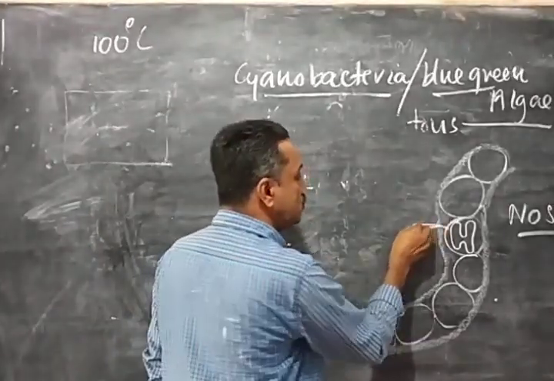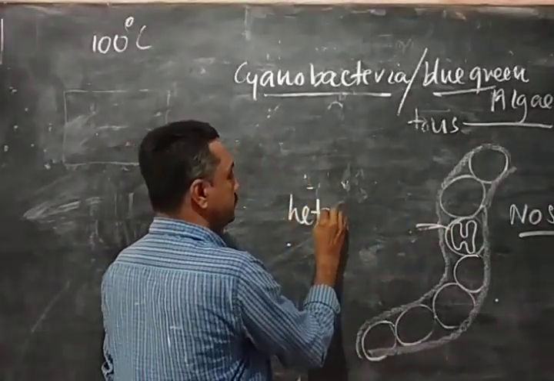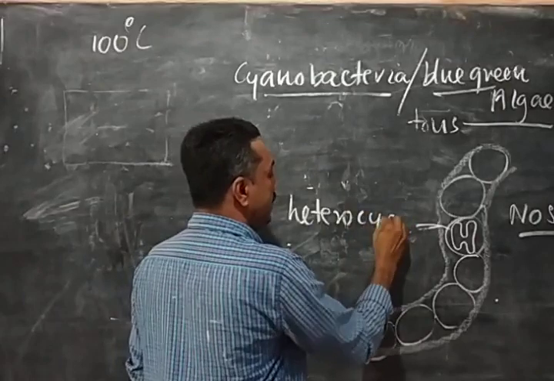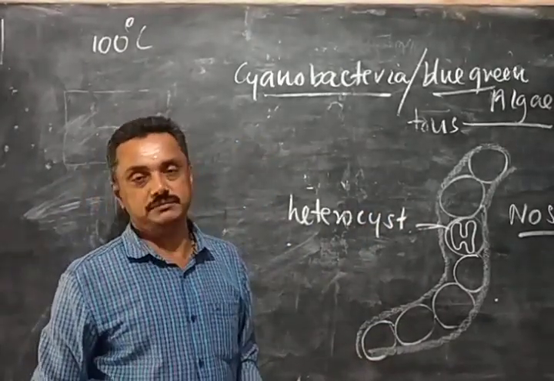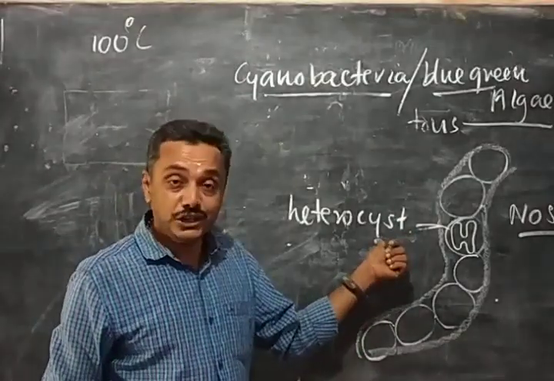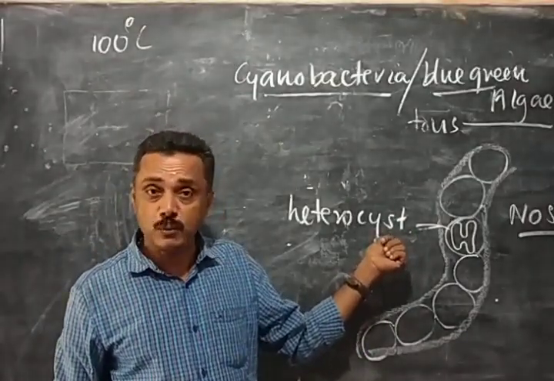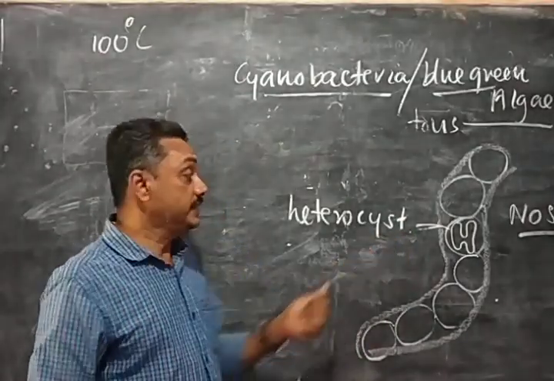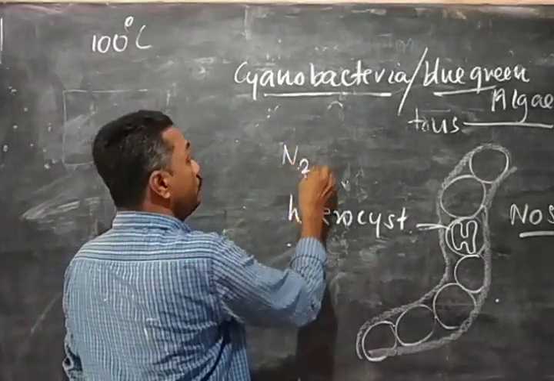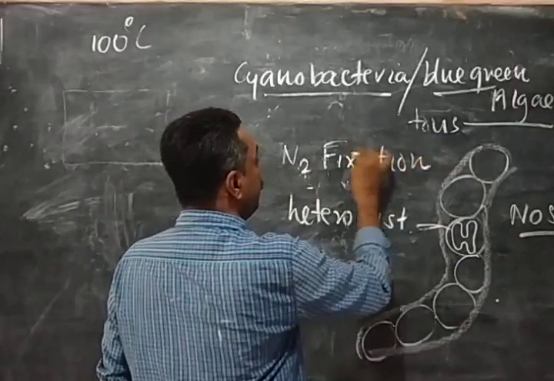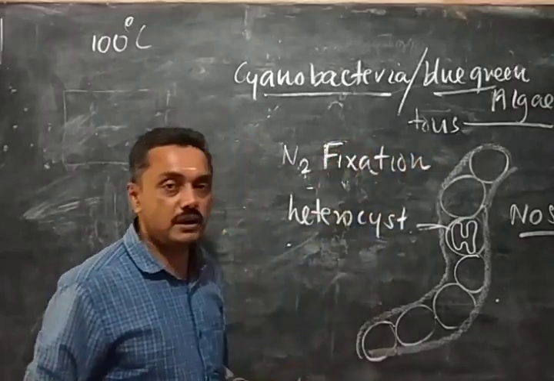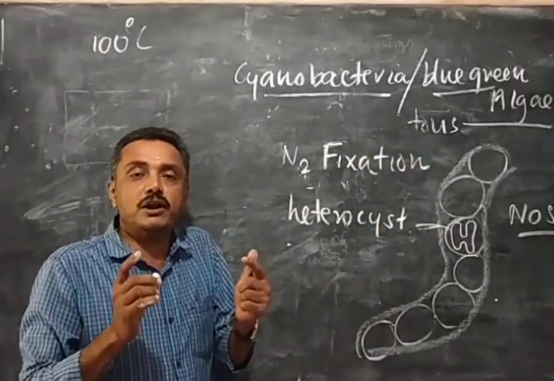This special cell is called heterocyst. The cyanobacteria contain a special cell called heterocyst. And this heterocyst, you can see in the textbook, helps in nitrogen fixation. What is nitrogen fixation? Very important one.